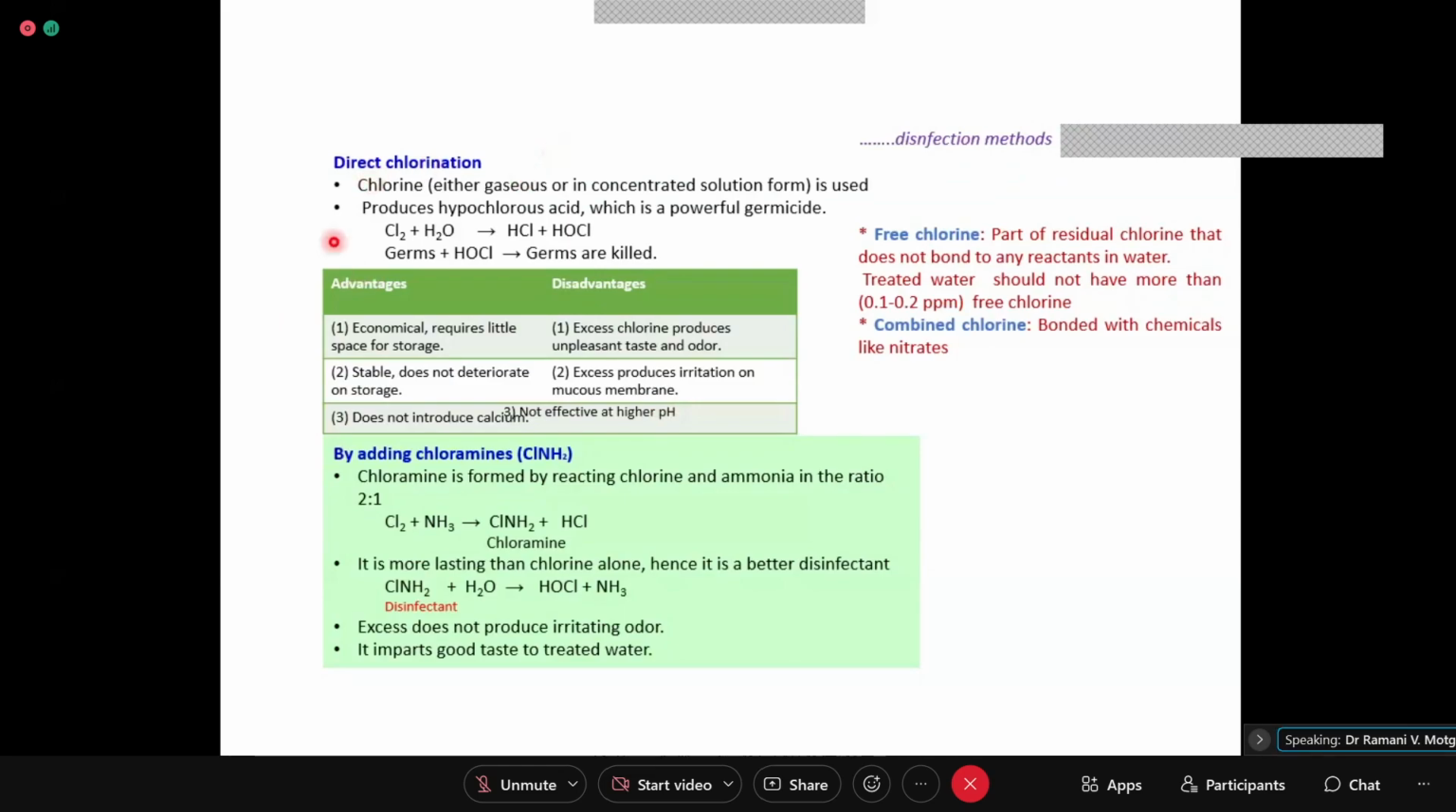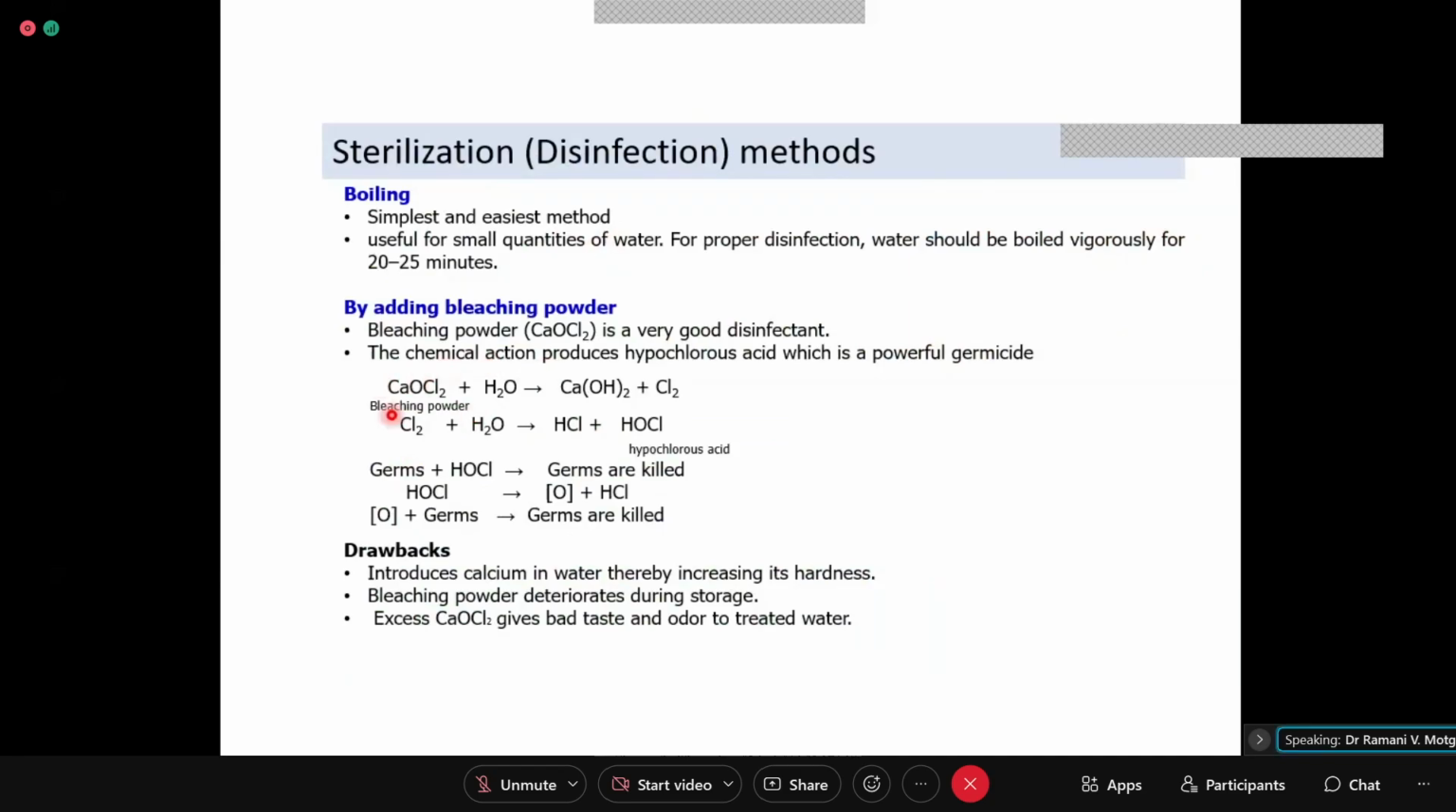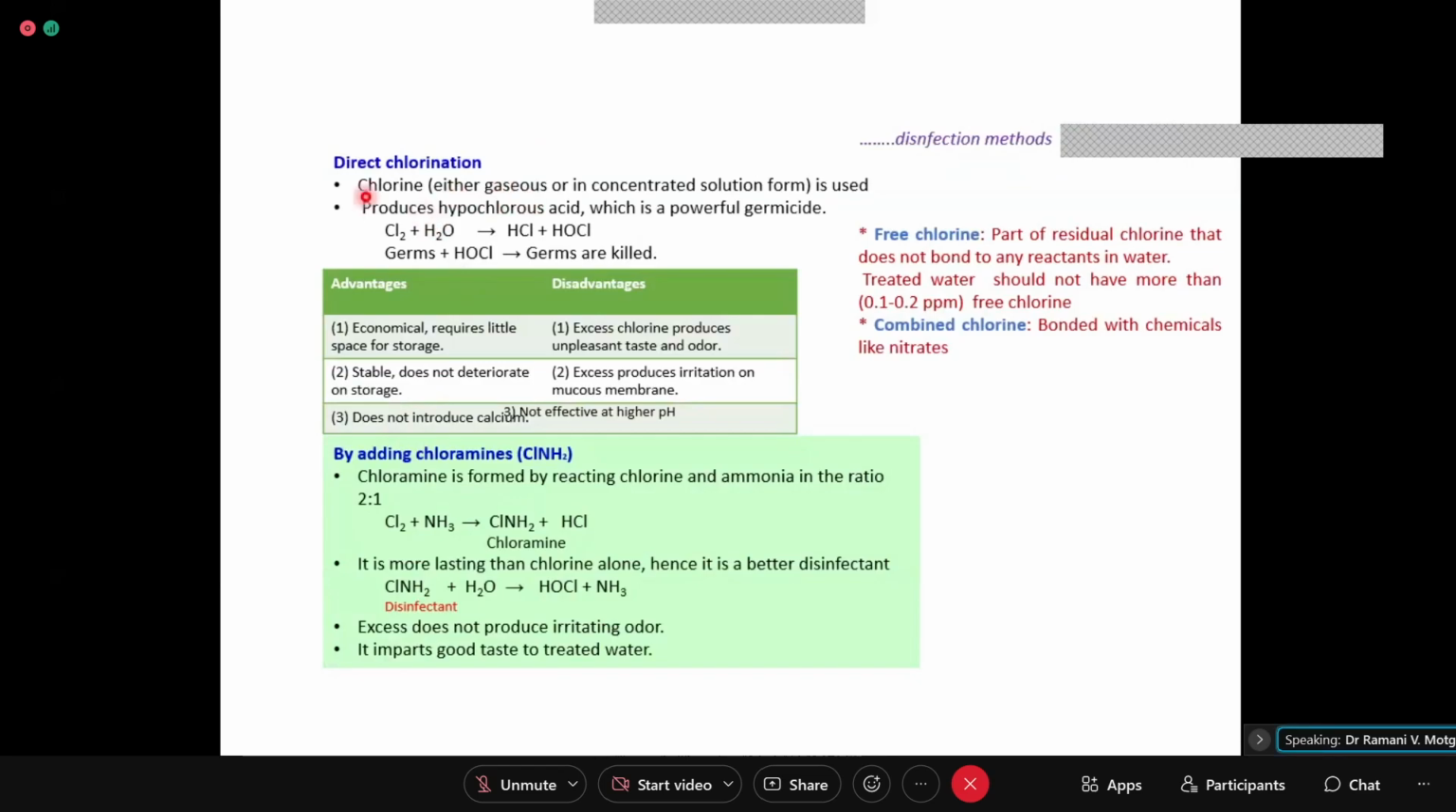Direct chlorination. Now instead of using bleaching powder, you can use chlorine gas directly. Now this process becomes costly. Chlorine, either gaseous or in concentrated solution form, is used for sterilization. It produces hypochlorous acid, which is a powerful germicide. So again, same reaction, and they are killed. This will also give nascent oxygen.